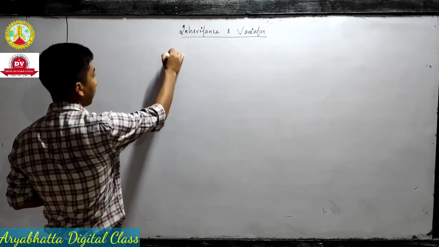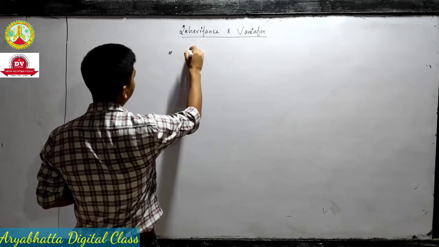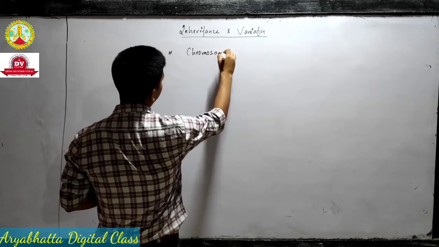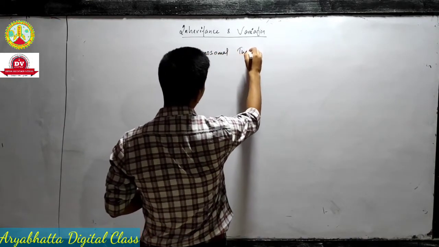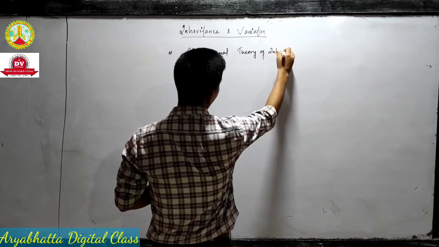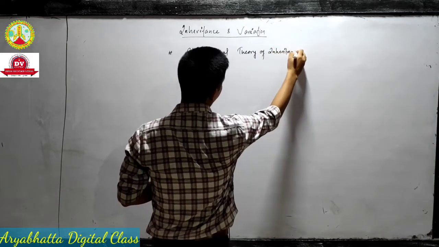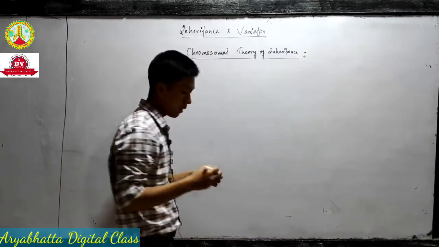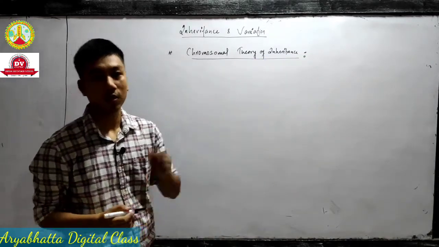will discuss a new topic, chromosomal theory of inheritance. Chromosomal theory of inheritance. Okay, we will discuss chromosomal theory of inheritance.